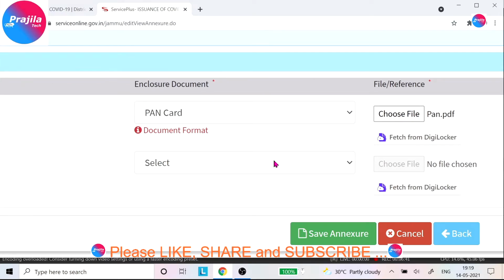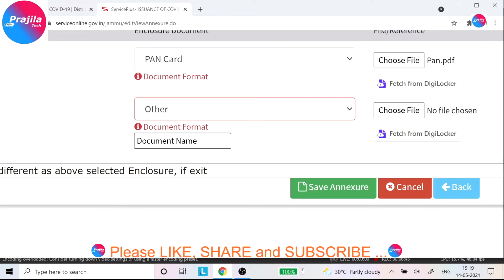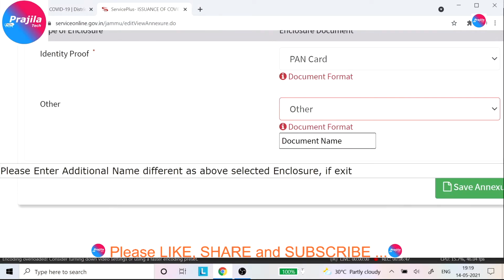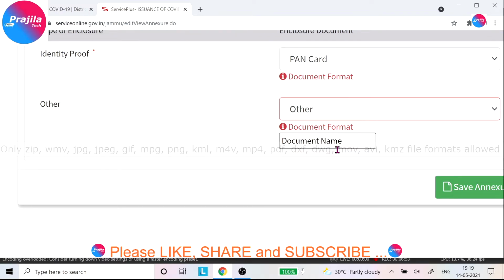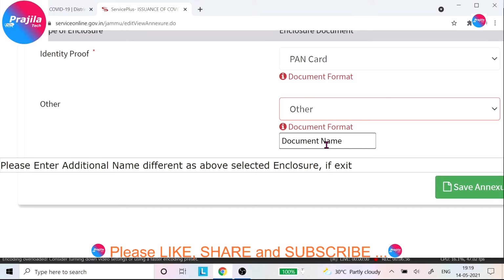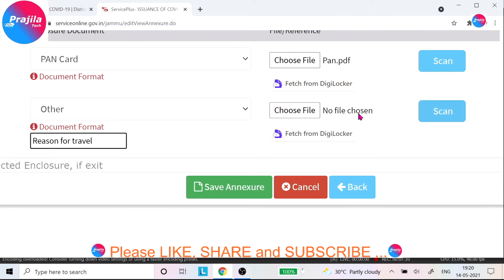Now in other, you have to attach some document. It is better if you really want to get the pass approved. In other, you attach a document related to your travel. For example, if you are going for somebody's funeral, you can attach the death certificate or hospital certificate, or if you are traveling for some essential goods purpose, you can upload your identity card, company ID card. Okay, so this will help you to go through the pass easily if you are giving the real reason for travel document here. Okay, that's what I suggest to you. Do not upload any other ID card, that will not help. The reason for travel will really help you, because that shows the emergency of your travel.